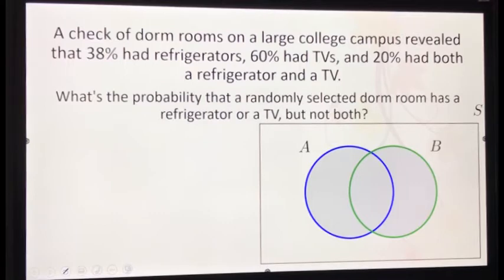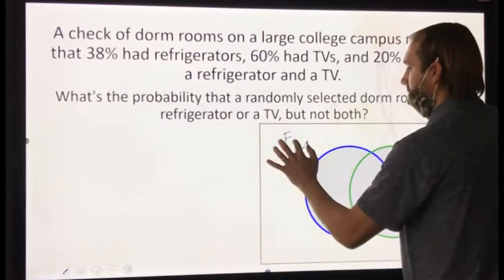A check of dorm rooms on a large college campus revealed that 38% had refrigerators, 60% had TVs, 20% had both a refrigerator and a TV. What is the probability that a randomly selected dorm room has a refrigerator or a TV, but not both? So let me give you a minute. Let me have you try to figure this out.